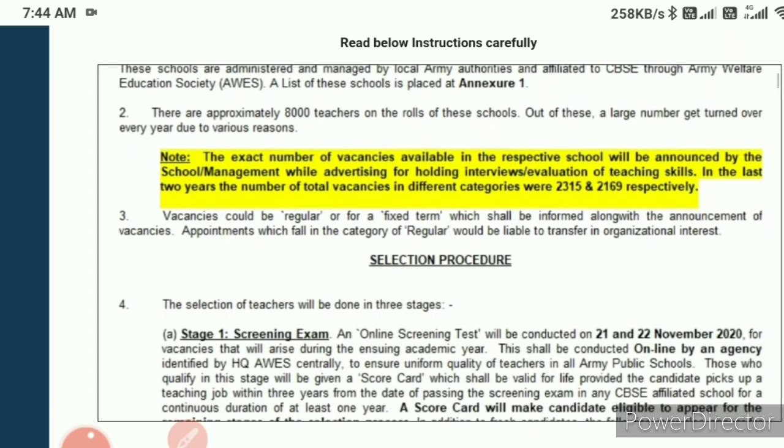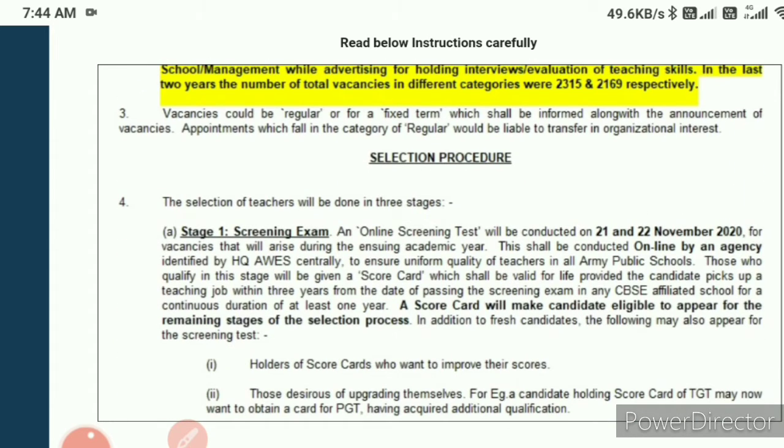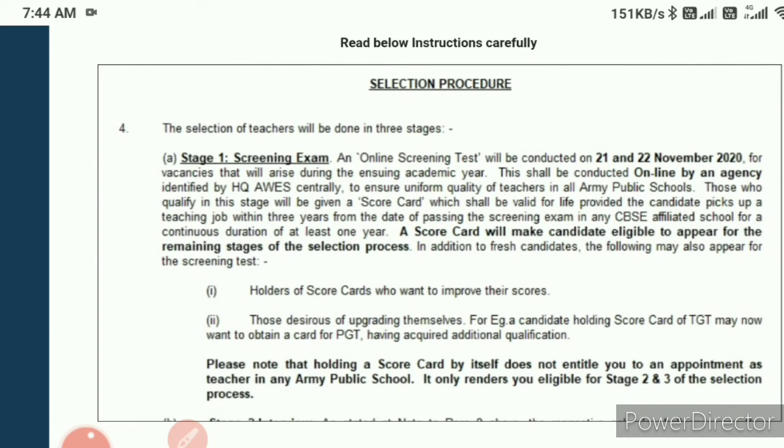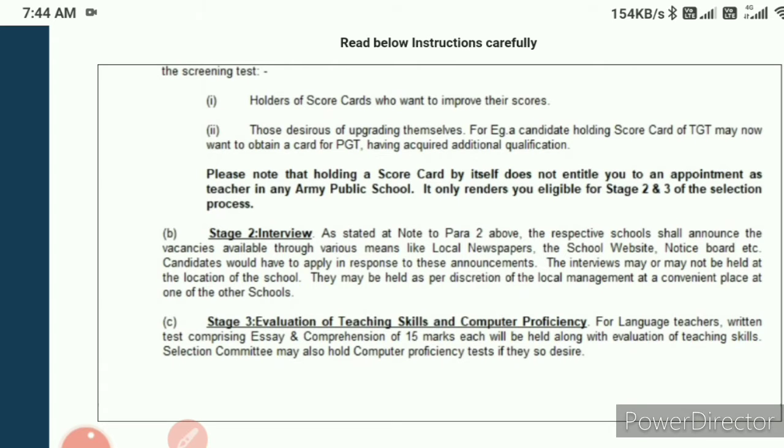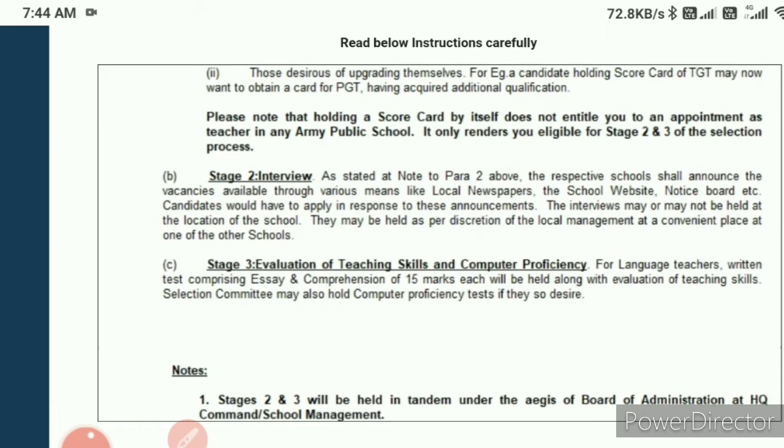For example, it is divided into 3 stages. First one is the screening exam. They will conduct this exam on the 21st and 22nd November 2020. This is a written test. Those who get 50% marks in this exam are only eligible for the next stage. The next stage is an interview. They will conduct an interview, and after the final stage, there will be an evaluation of teaching skills and computer proficiency. It depends on the subject.